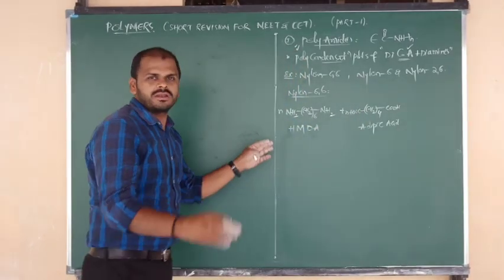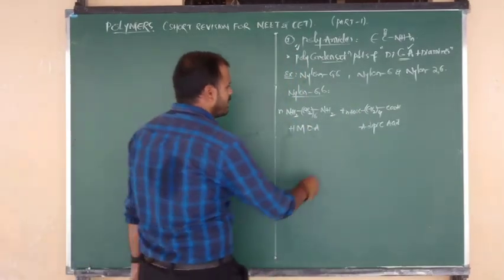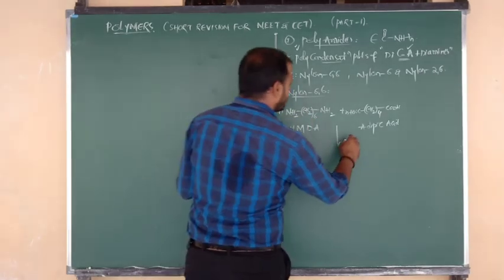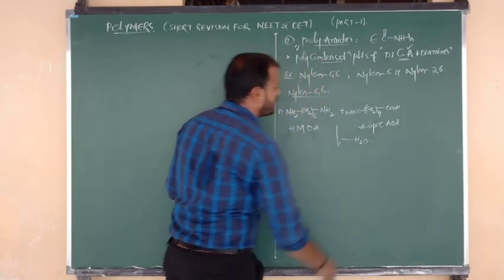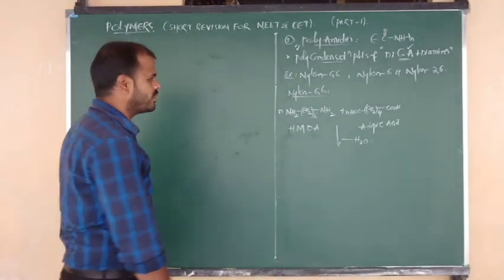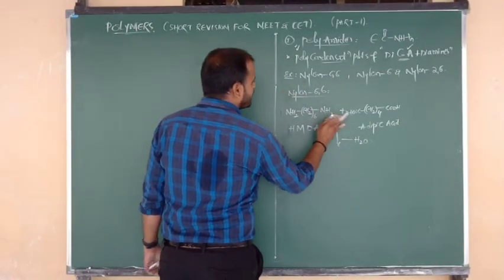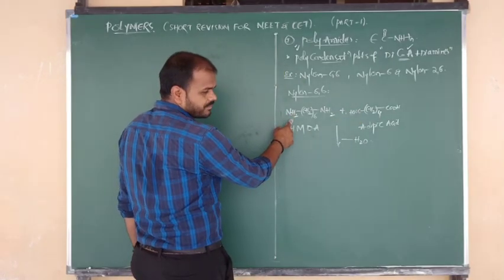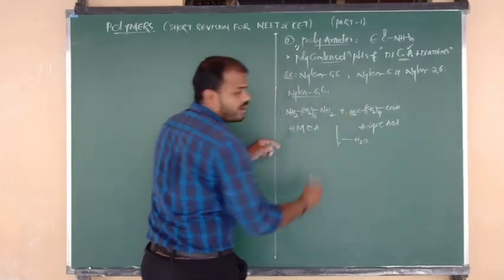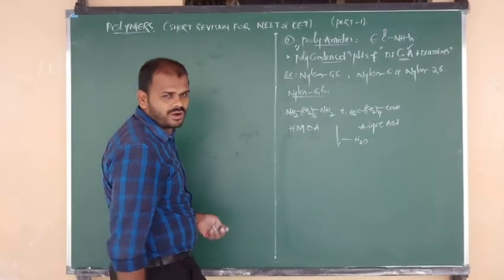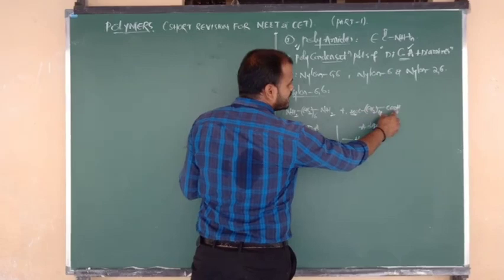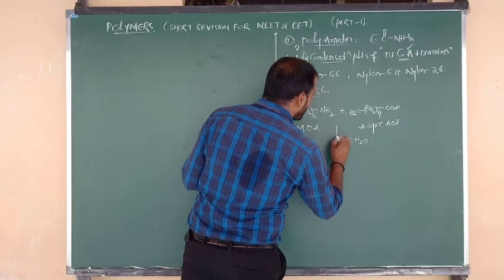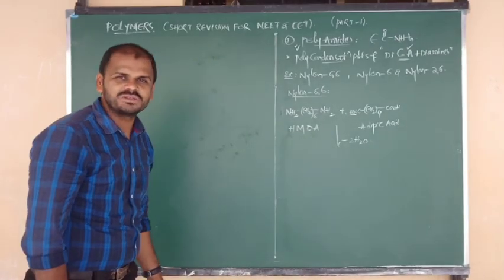We have to consider n moles here, and n moles here also, as the number of monomer units. During polymerization, there will be loss of a water molecule. How to remove the water molecule? Don't get confused here, listen carefully. From NH2 we remove the H, and H combines with OH from the carboxylic acid to remove a water molecule. Again H combines with OH to remove another water molecule. So we remove 2 moles of water molecules.